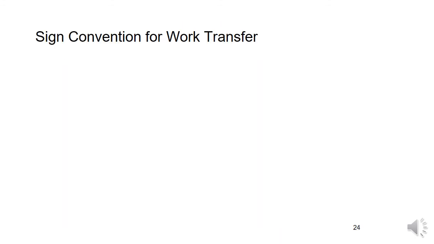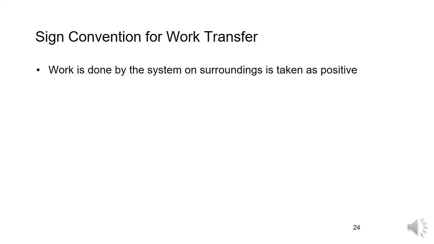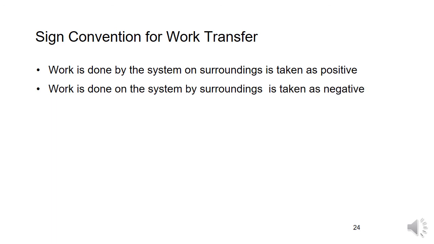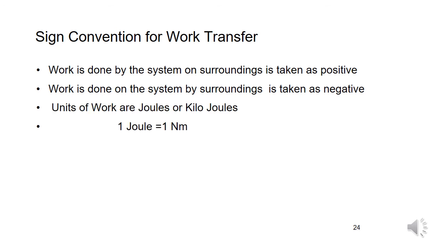So, sign conventions of work transfer. Here the sign convention is just opposite to the heat transfer. Work done by the system on the surroundings is taken as positive. Work done on the system by the surroundings is taken as negative. Units of work are joules or kilojoules. 1 joule is equal to 1 newton meter. Work is nothing but force into displacement, so force is in newtons and displacement or distance is in meters. So the unit is 1 newton meter, or 1 joule.